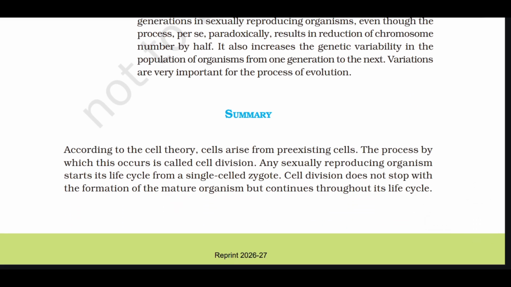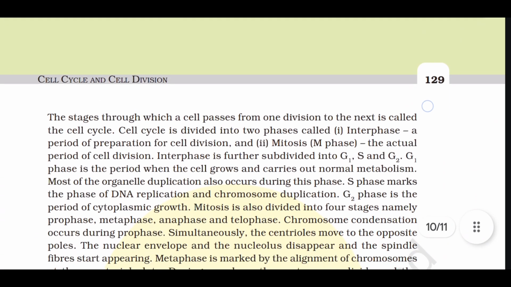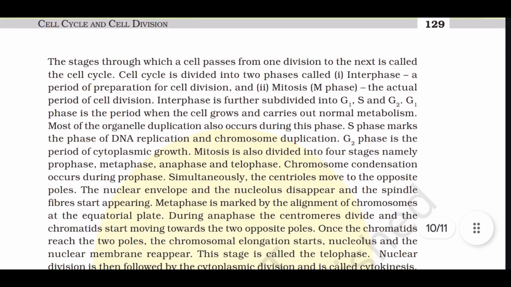Summary. According to the cell theory, cells arise from pre-existing cells. The process by which this occurs is called cell division. Any sexually reproducing organism starts its life cycle from a single-celled zygote. Cell division does not stop with the formation of mature organism, but continues throughout its life cycle. The stages through which the cell passes from one division to the next is called the cell cycle.